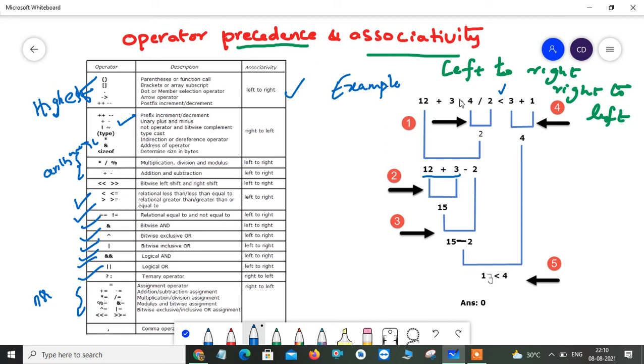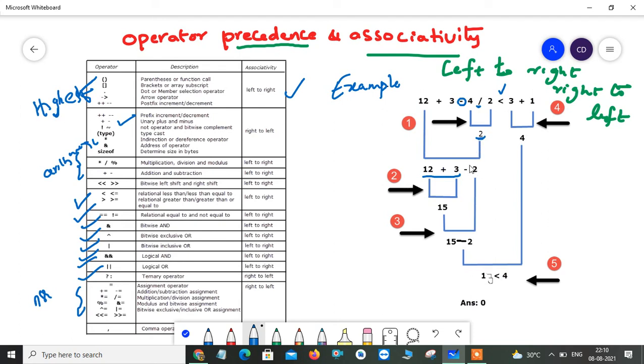And then you have subtraction here, and then you have division here. Plus and minus have the same level of priority. Multiplication, division and modulus have higher priority than this category of operators. So before you do the subtraction, we perform the division operation first. So now 4 divided by 2 gives you the answer 2.